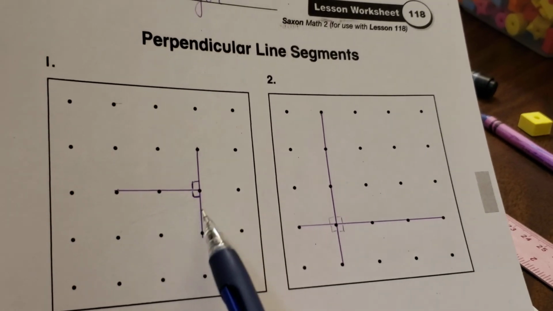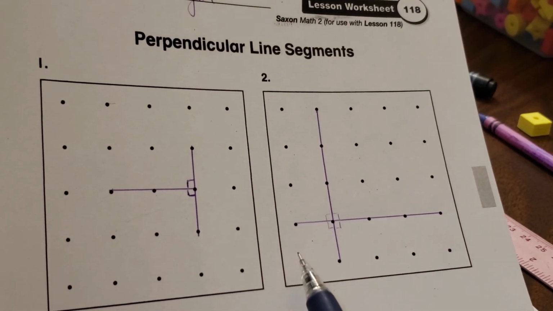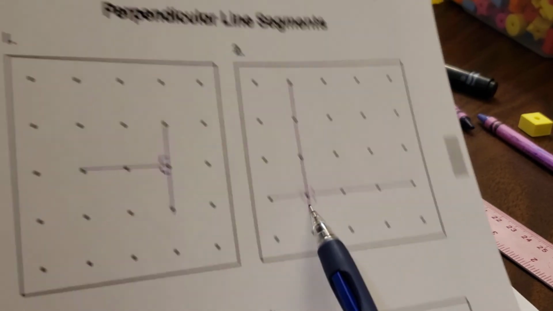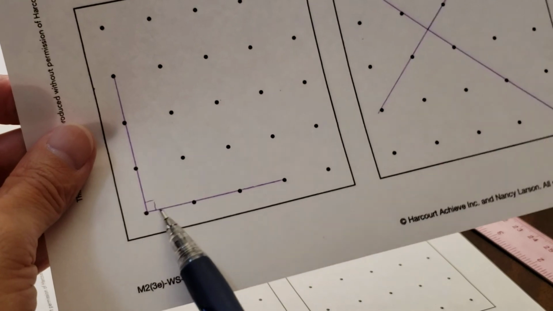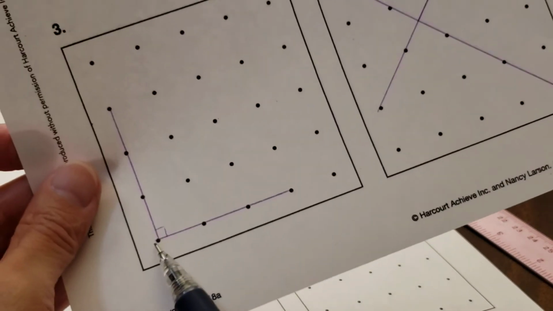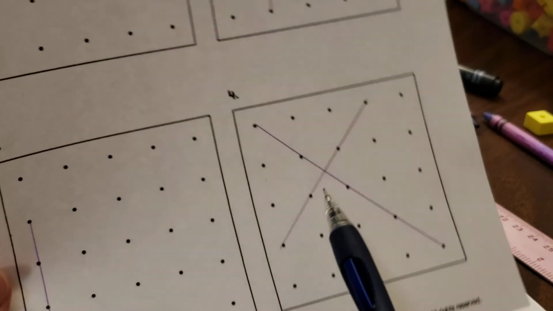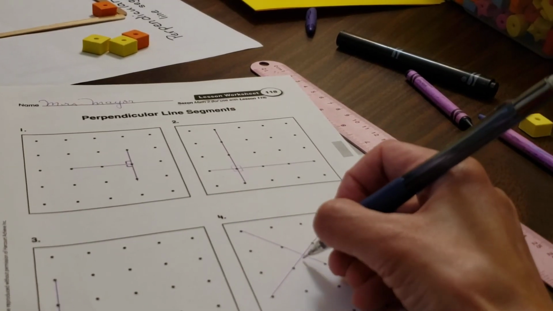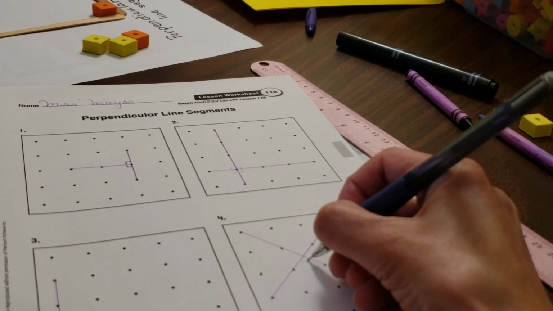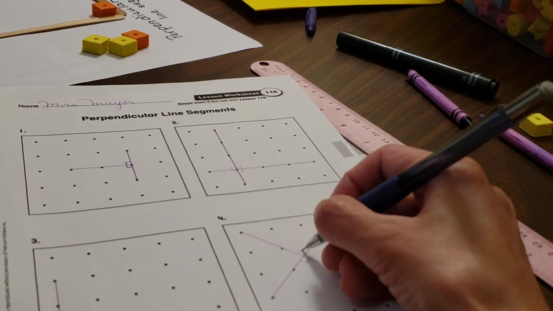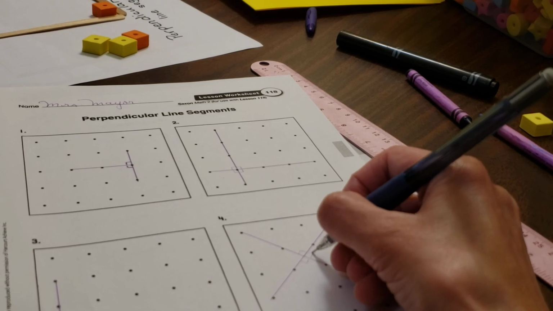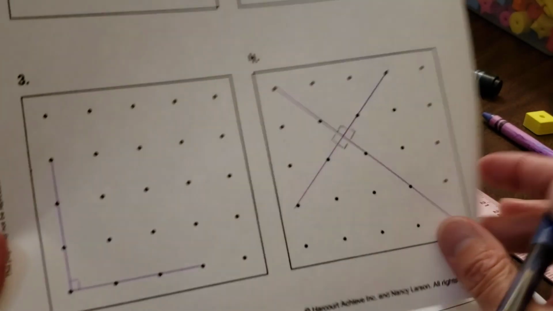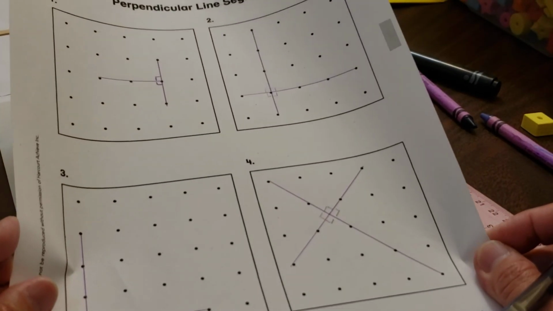And I am showing that they're at right angles with our little squares there. Right there, see? So make sure that you put little squares to show that they are perpendicular line segments. Oh, did we forget this one? How many do you think that this one has? 1, 2, 3, 4. If you said 4, you were right. There you go. That's what you should do with your worksheet today.